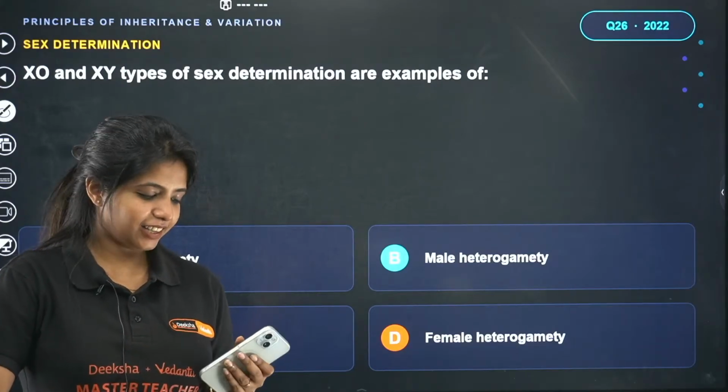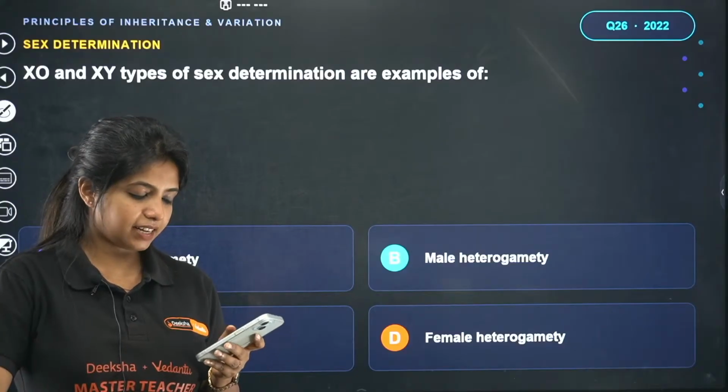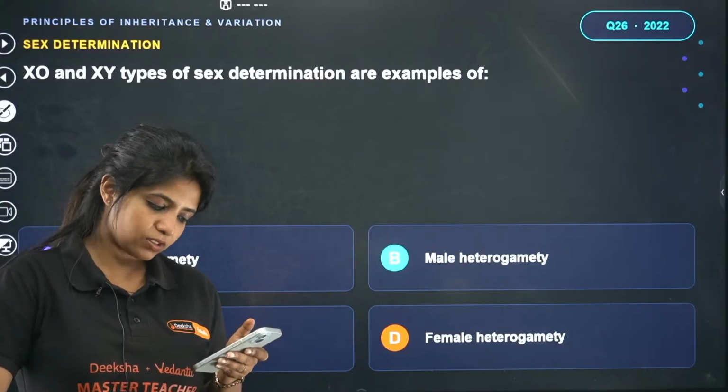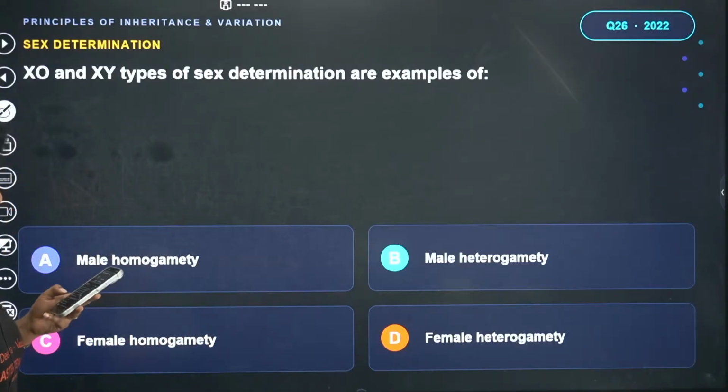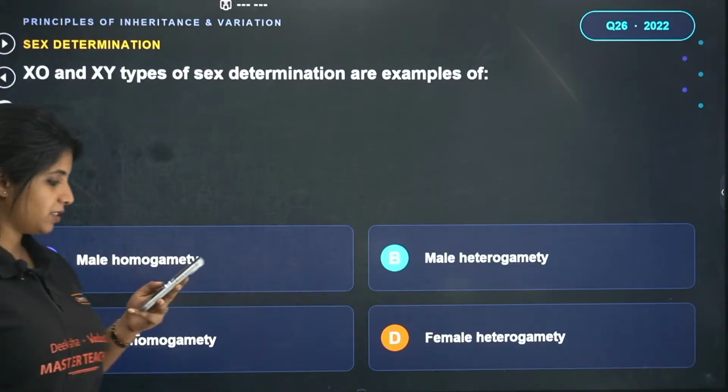Message deleted. Ayyo. Don't think that, guys. You keep on giving me wrong answers. It's okay, I'll still help you anyway. Okay, Gangotri says it's B, male heterogamety. Ullas also says it is B.